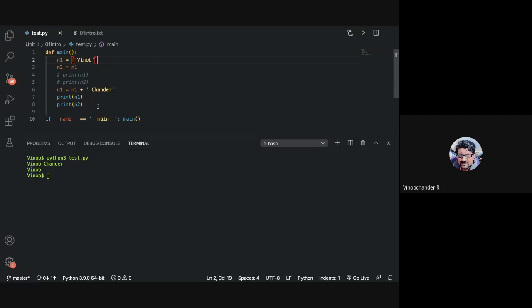Sir, if string is immutable, then how is n1 equal to n1 plus Chandar working, sir? I don't get it. It will show an error, I think, sir. No, string is immutable, but what you are doing is creating a concatenation. So essentially you are creating another object here. This is another object here. Both objects are getting concatenated to be replaced in n1.